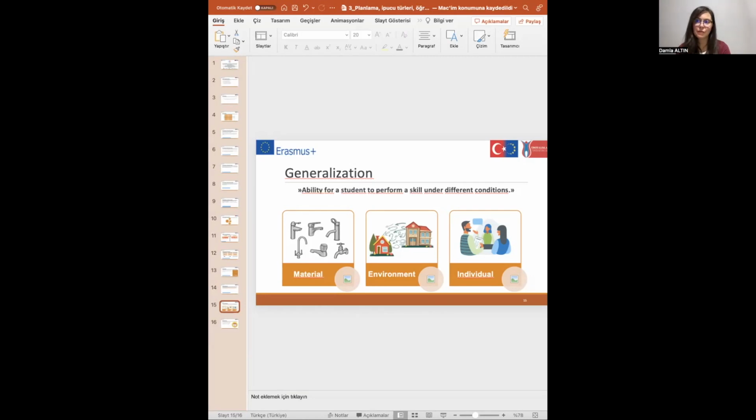Learning a new skill for people with intellectual disabilities is great, but they have some difficulty to demonstrate and do these skills in different situations. So when you teach something in the class, teaching is not finished here. So you have to consider the generalization. There are three types of generalization here: material, environment, and individual.